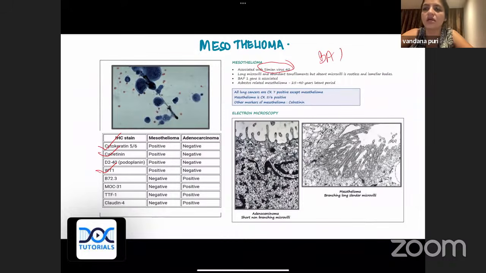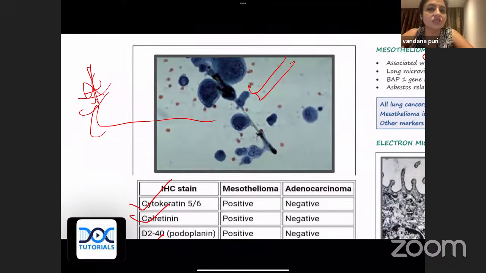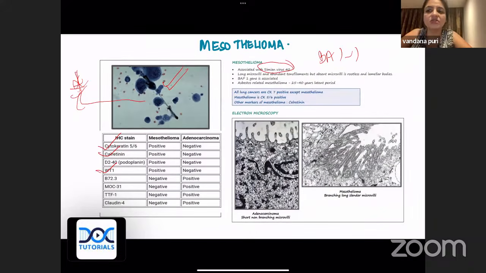So BAP1. Okay, and remember always, this is a very, very frequently asked question. Hamesha baar baar aata hai. What is this? Please do not miss this. These are asbestos bodies. They are dumbbell shaped bodies. They are usually translucent, clear. Please remember that. Usually after a point of time, iron will be deposited over this, and then they will become brownish, golden brown in color, and then they are called ferruginous bodies. Okay, so that is about mesothelioma. Remember the latent period: once you are exposed to asbestos, mesothelioma develops after 25 to 40 years. That is the point that you all should be remembering.